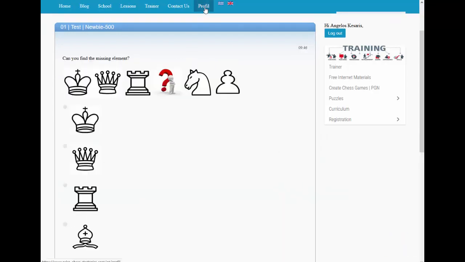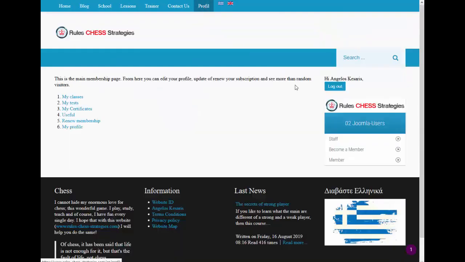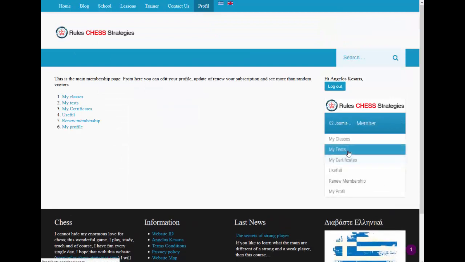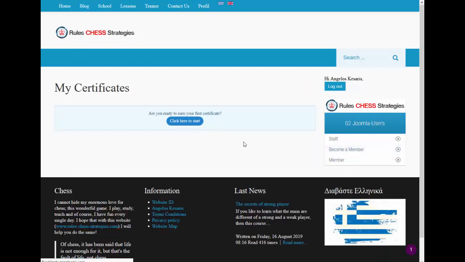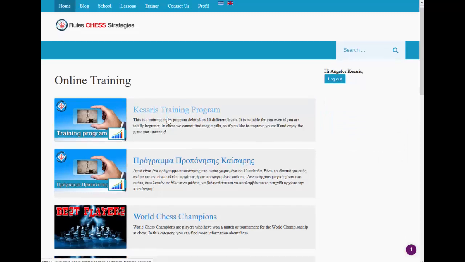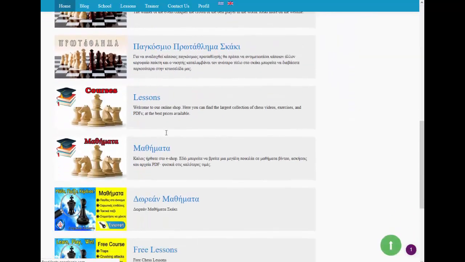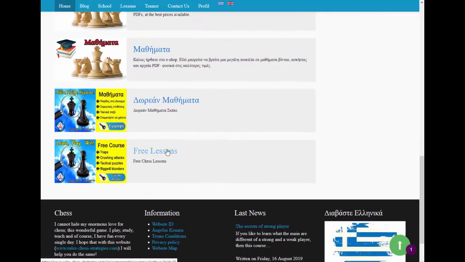So let's go back to the profile, and I'd like to show you what else we have. After the test we can see my certificates. Of course we give some certificates in rule chess strategies. However, in order to get one, you should complete a training program. Here you can see what we have again. You can see a lot of training programs, and let's go again on free lessons.